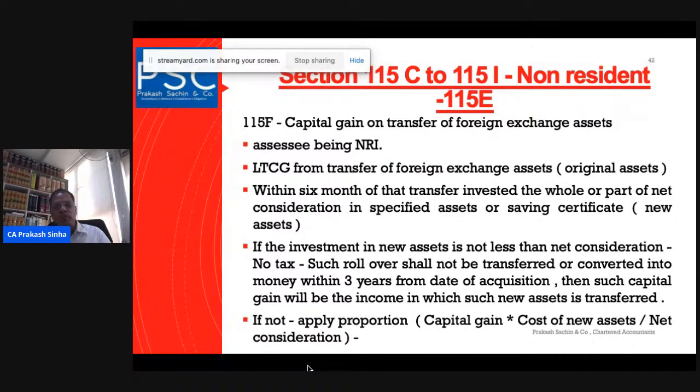If part of the amount has been invested, we have to apply the proportion test, which is the last bullet point here. We say the capital gain will be multiplied by the cost of the new asset divided by net consideration. So to the extent of the new asset, that amount will be exempt, that amount will not be subject to tax. The rest will be subject to tax.